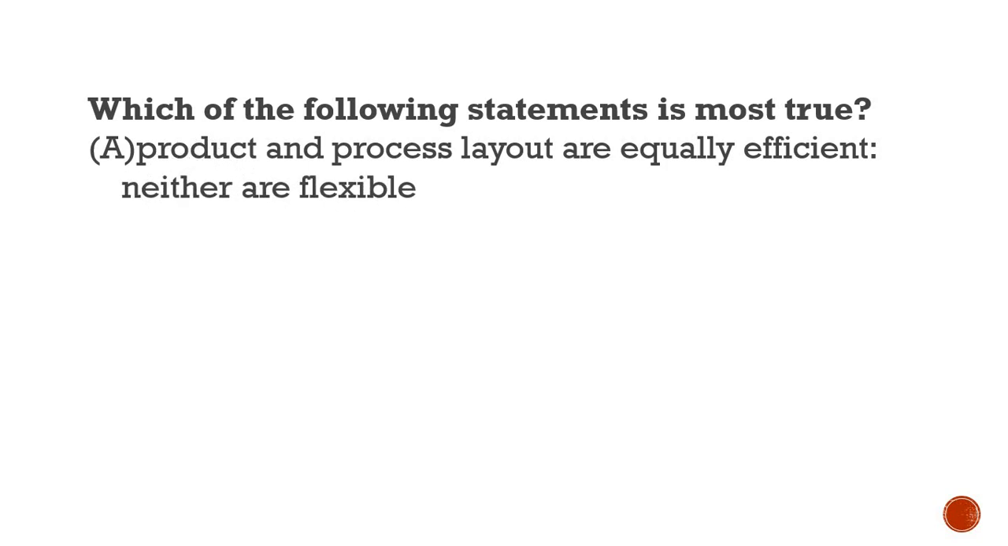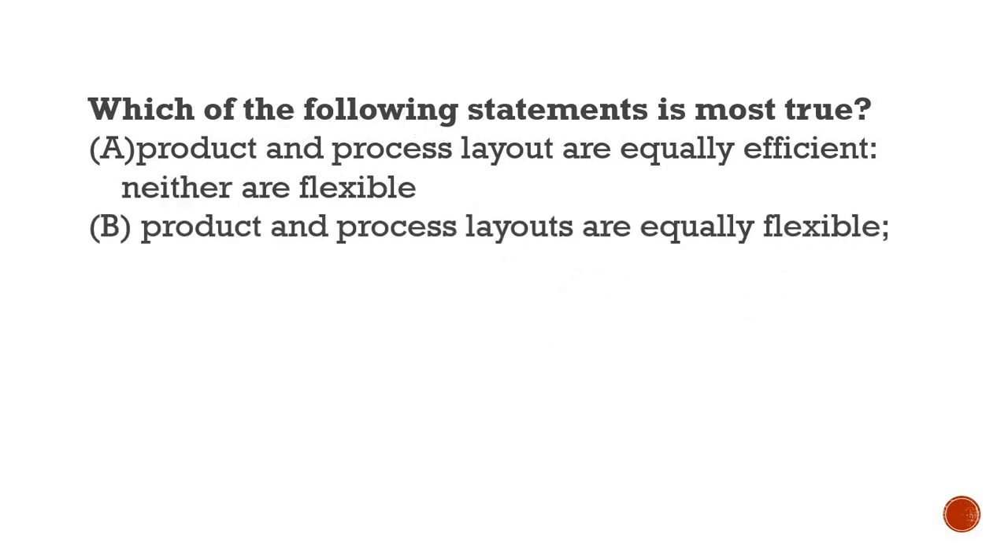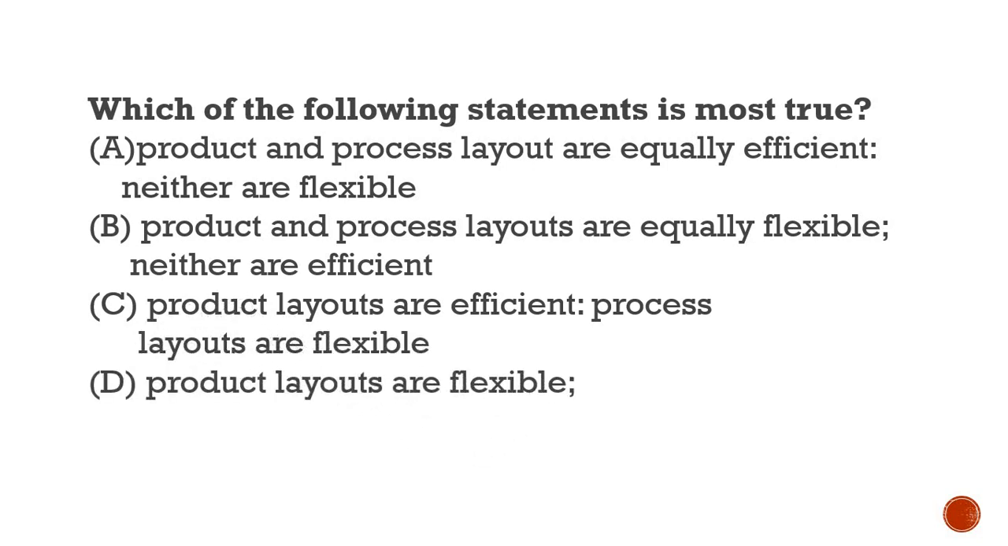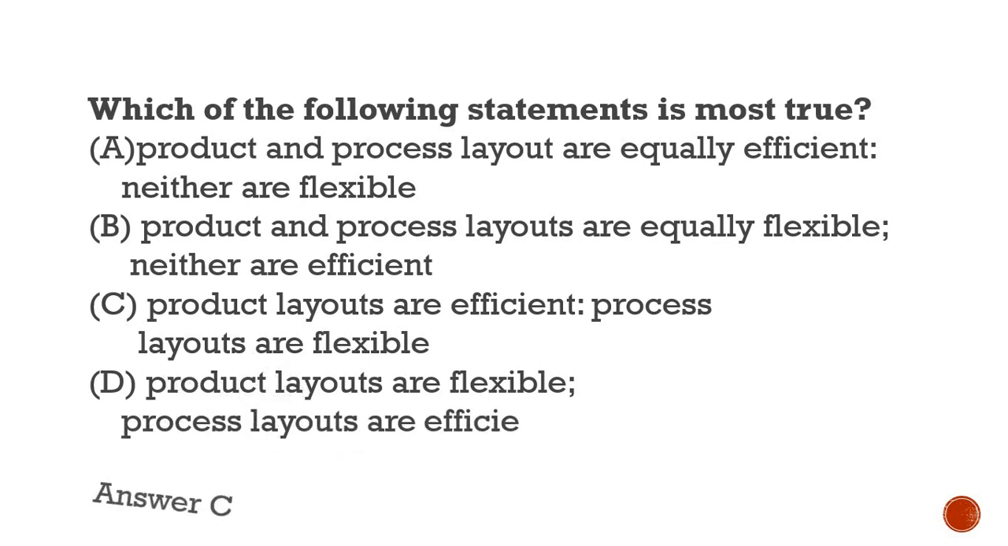Now option A, product and process layouts are equally efficient, neither is flexible. B, product and process layouts are equally flexible, neither is efficient. C, product layouts are efficient, process layouts are flexible. And D, product layouts are flexible, process layouts are efficient. Efficient is there, so some mistake is there. And option C is correct, product layouts are efficient, process layouts are flexible.